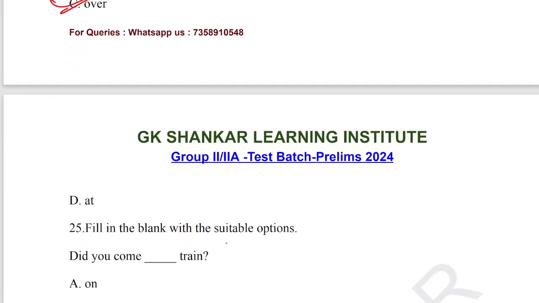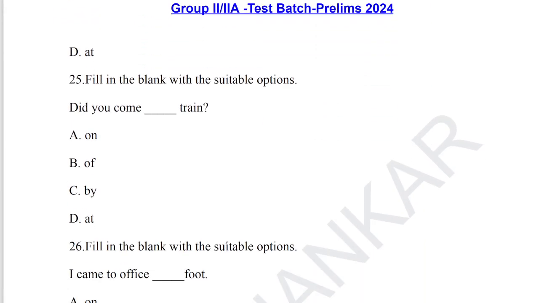Let's move on to question number 25. Fill in the blank with the suitable options. Did you come by train? Did you come by train is the correct usage. Option C is the correct answer for question number 25.